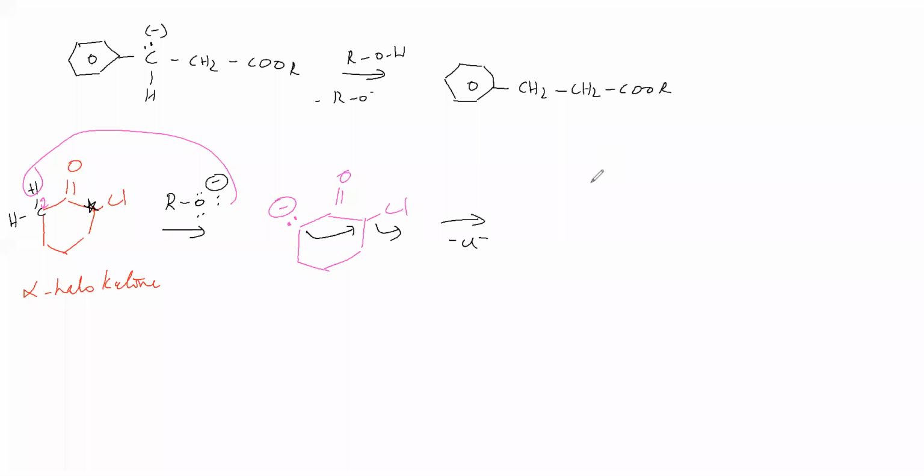So what we got is a bond produced between this carbon atom and this carbon atom. Now what is the next step we will see?